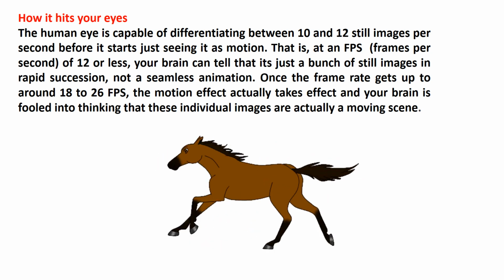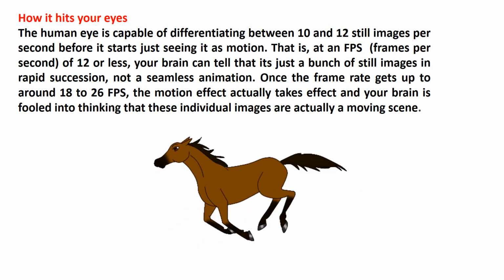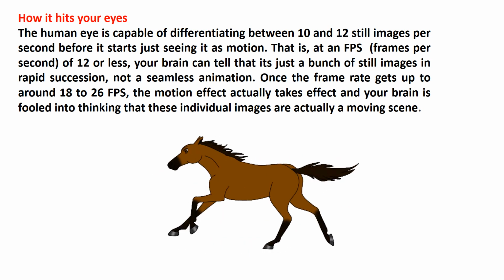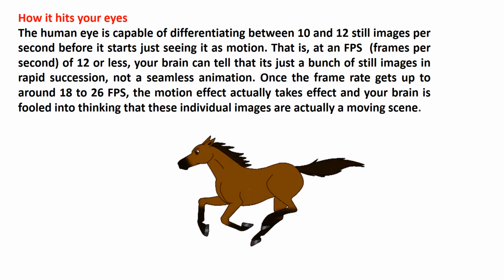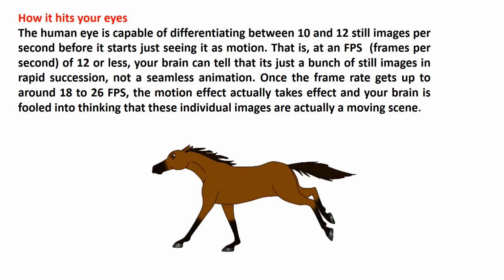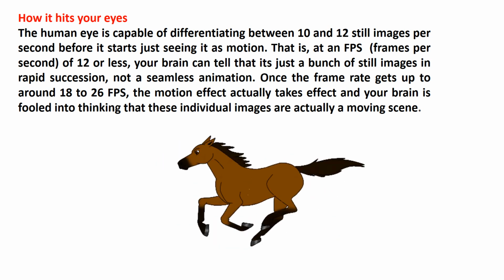The human eye and brain can distinguish between 10 to 12 images per second. If we increase the velocity of displaying these images or frames up to 18 and 26, your brain is going to perceive it as a continuous movie.